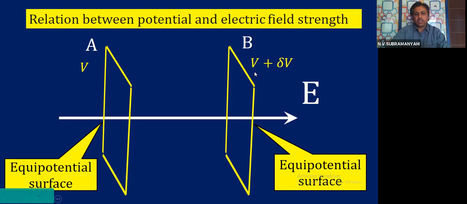At the point B, I am assuming V plus dou V, where this dou V is the change in the potential when I move from A to B. You will see a surprising thing when we do this derivation.